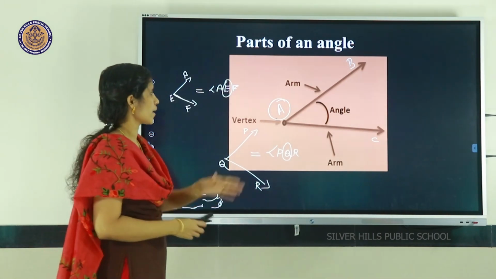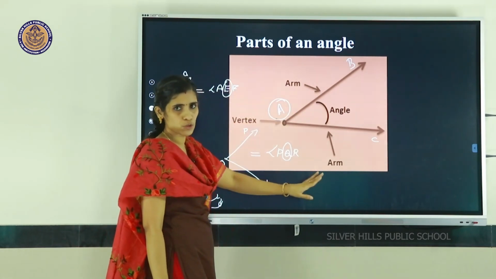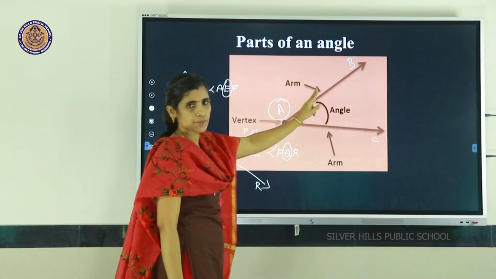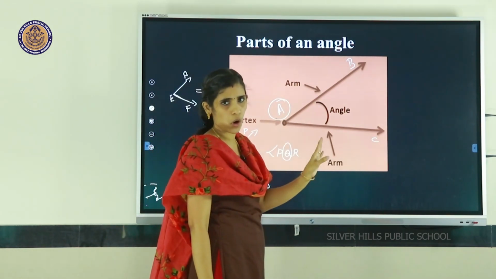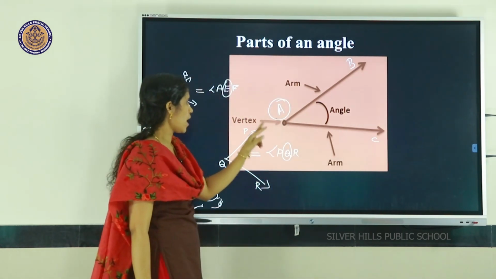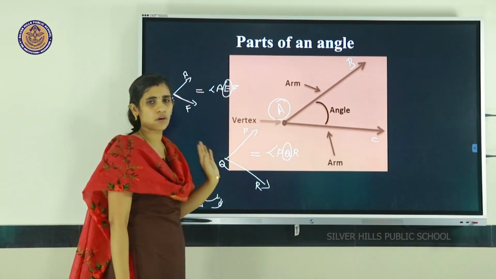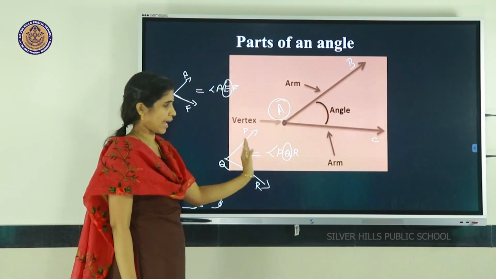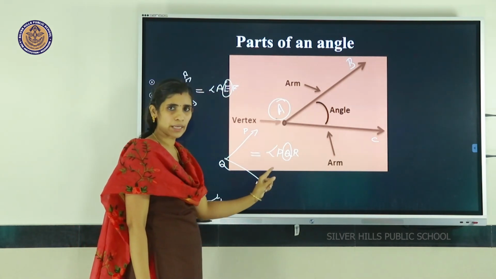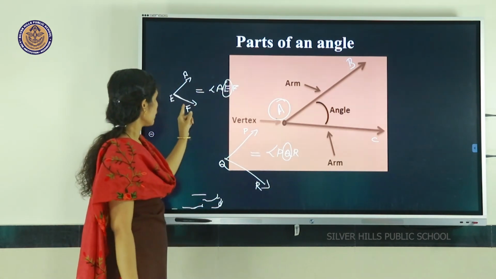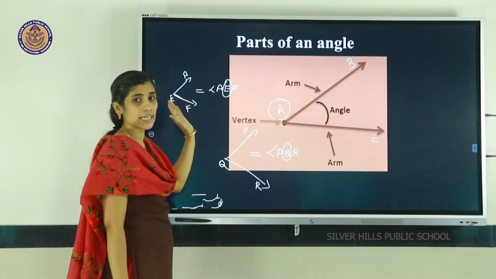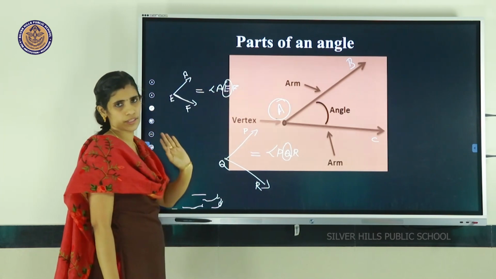Parts of an angle: for an angle there are mainly two parts, arms and vertex. Arms means the two rays are called the arms of an angle, and the common point is known as the vertex. We denote an angle by using the symbol with PQR, and here one more example is there, we can denote angle AEF by using this symbol.